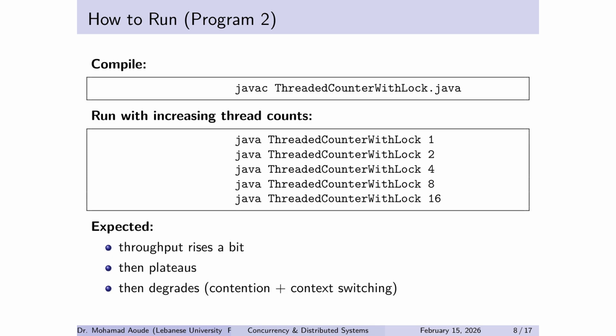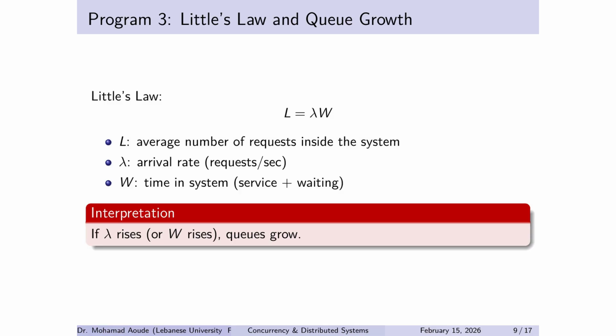In the real world, this is why we use things like sharding, actor models, message passing, or lock-free designs, to avoid putting all threads in one line. Now I give you the most important equation in performance engineering, L equals λ times W.